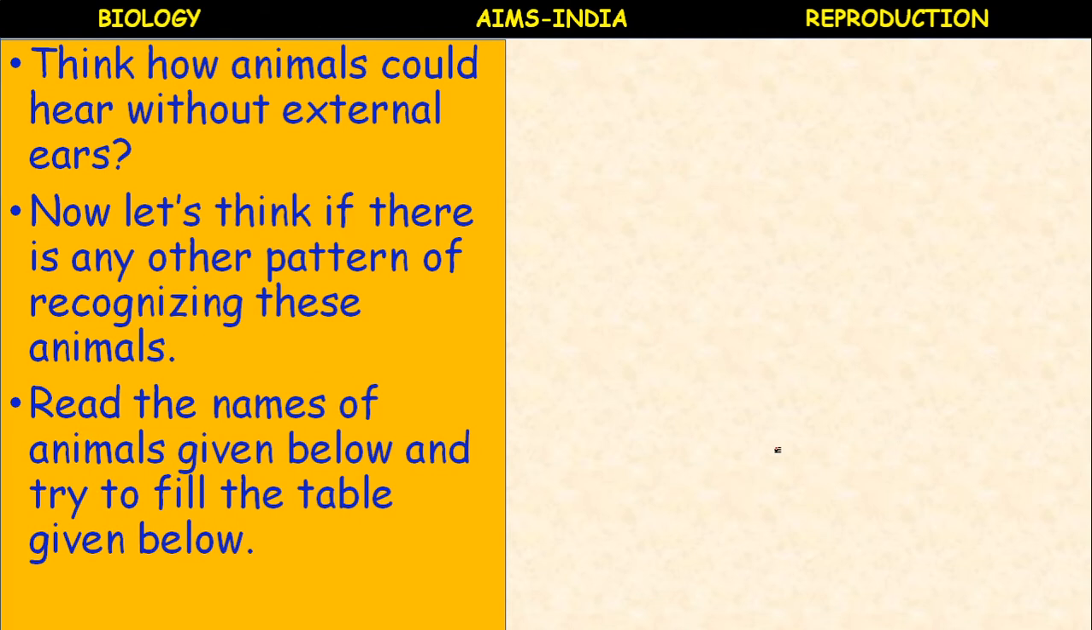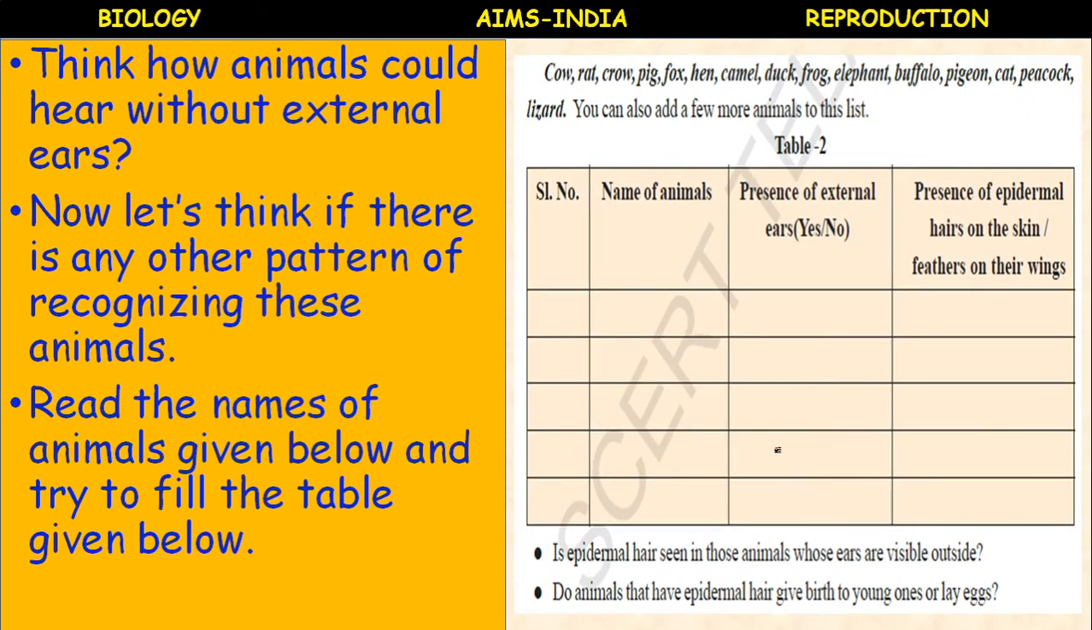Read the names of animals given below and try to fill the table. Once again here one activity is given. A list of animals, the presence of external ear, yes or no, presence of epidermal hairs on the skin, feathers on their wings. Okay. These epidermal hairs are seen in those animals whose ears are visible outside. Do animals that have epidermal hairs give birth to young ones or lay eggs? This is the final clue you need to answer.